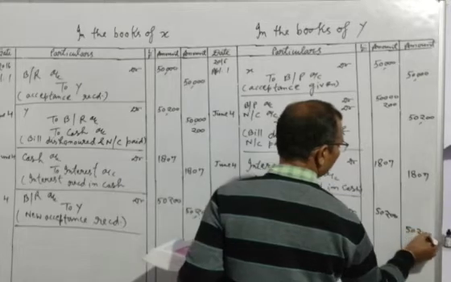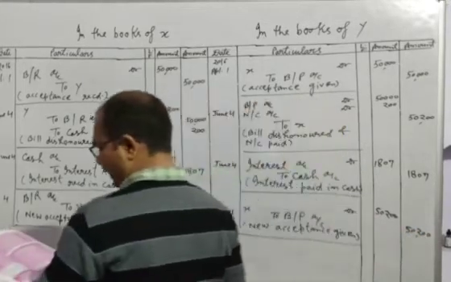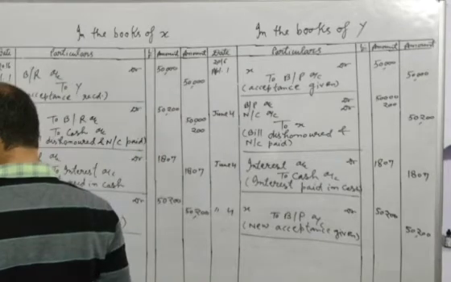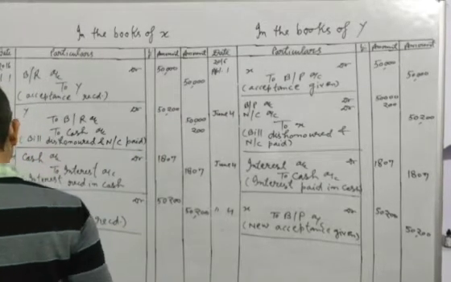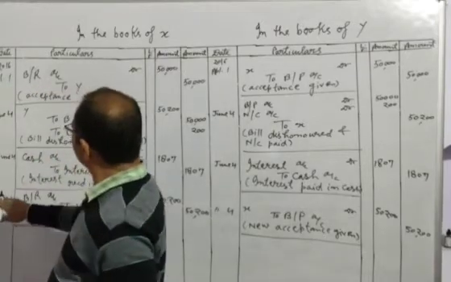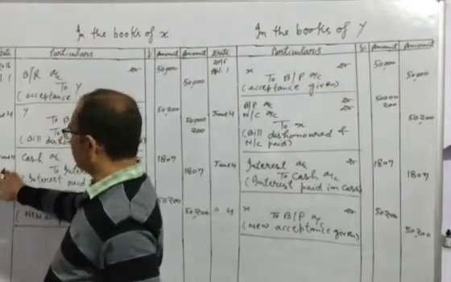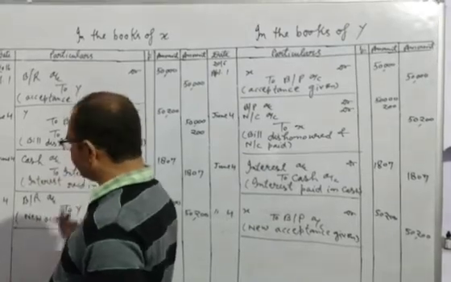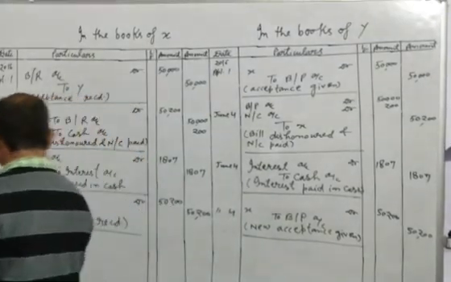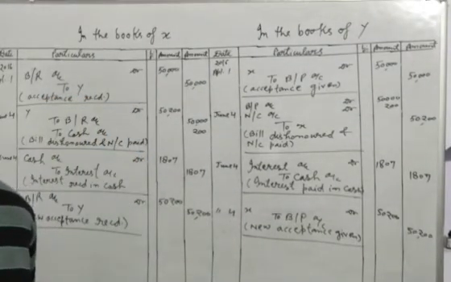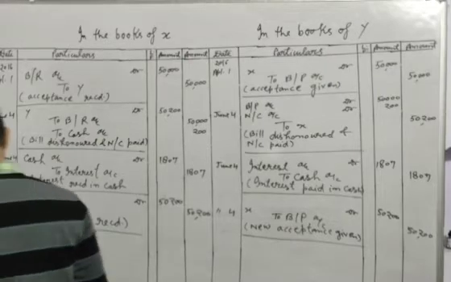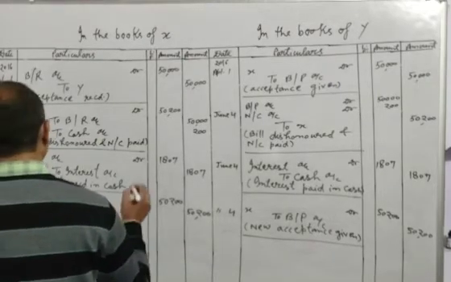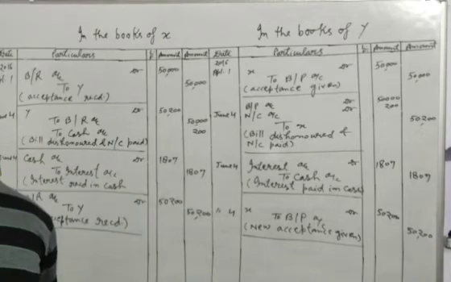Okay. Now, what is written in the question? This bill is duly met on its maturity. We will count from 4th June and we will add 73 days, and in this way we will find the date after adding the grace days, August 19, and X will get the payment of this new bill.